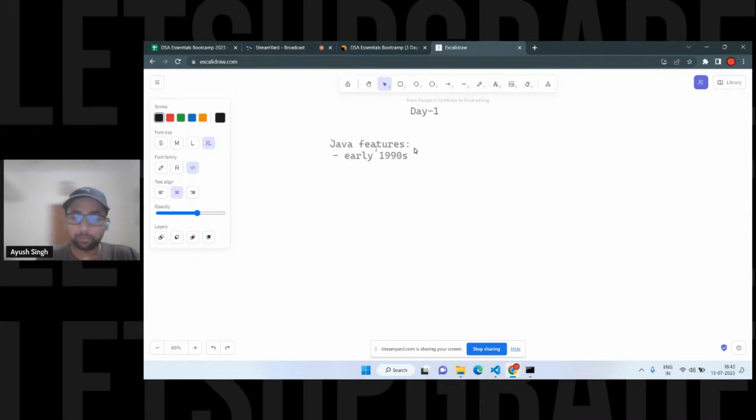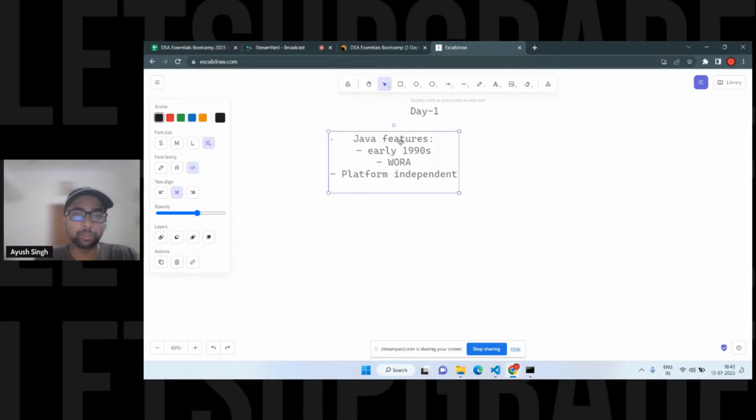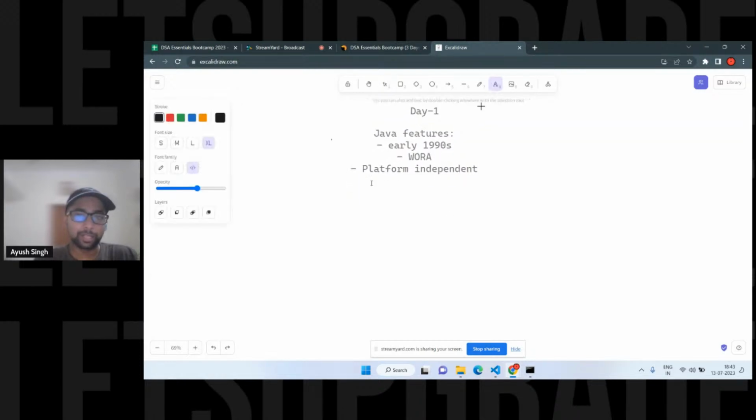I got to see this term, which is Vora. Can anyone tell me what this Vora is, or do you know about this abbreviated term? We are seeing a few features. There is a term like this Vora, and then you talk about platform independent. These are a few points which we know about Java, and then we have a few more.